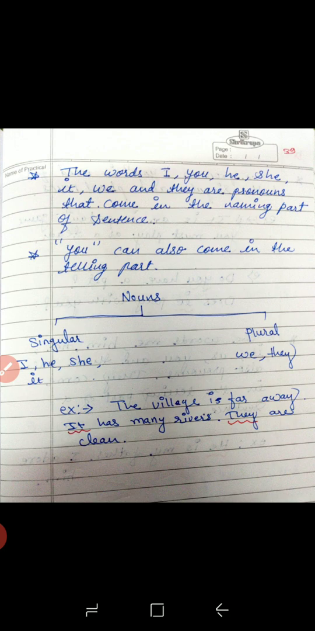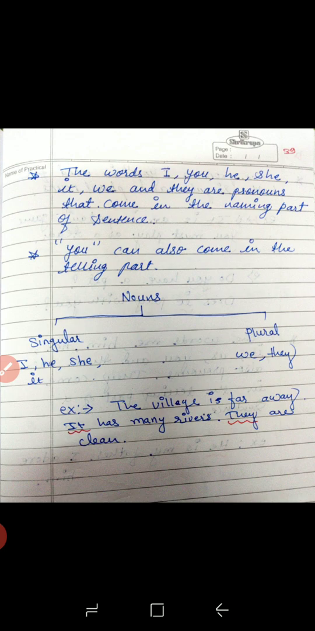So let's take an example. The village is far away. It has many rivers. Here we are using it instead of the village. Instead of the noun village, we are using the pronoun it.